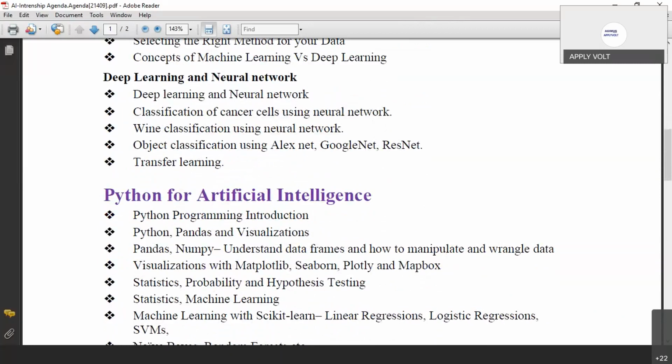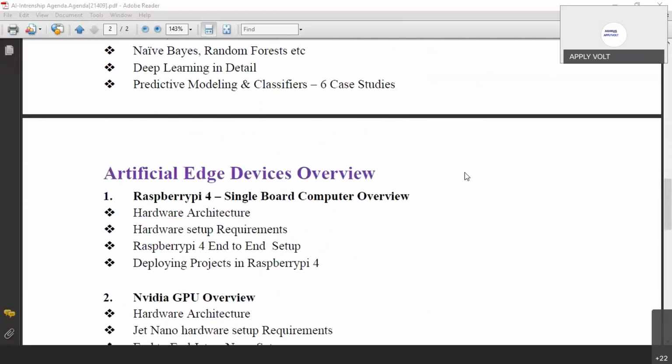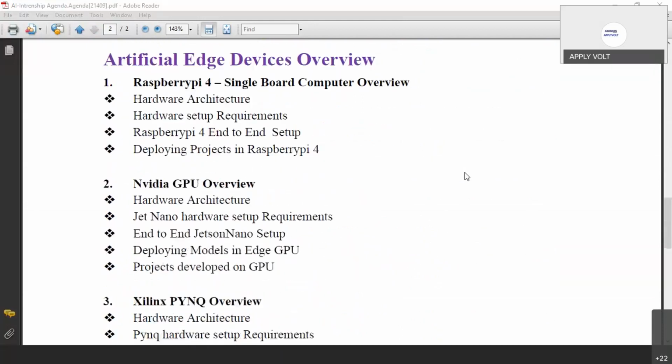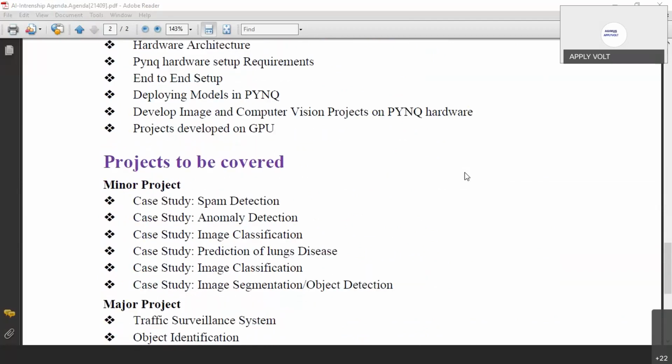We have one hardware called Pynq, which is from Xilinx. There will be concepts of Python also in that internship program. You will learn about Raspberry Pi 4. You will learn about NVIDIA Jetson Nano, a board which has about 128 cores. You will be trained on that. And I was talking about the Xilinx Pynq overview and the projects.